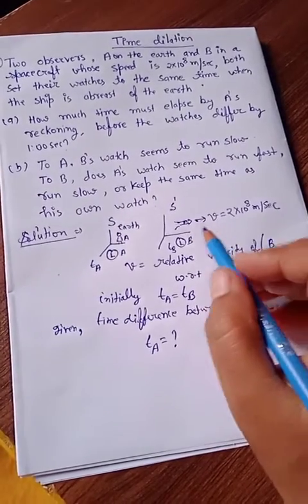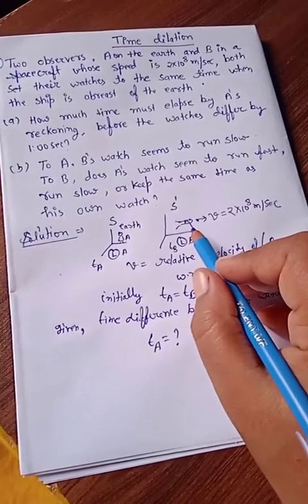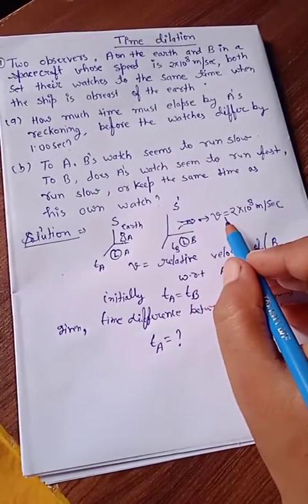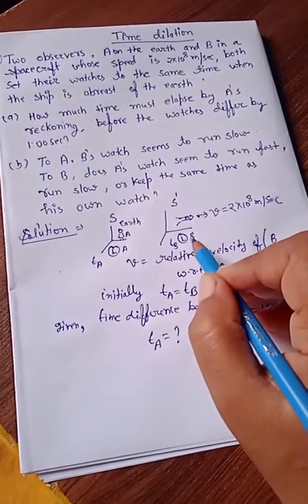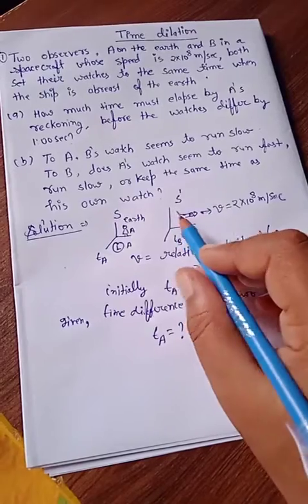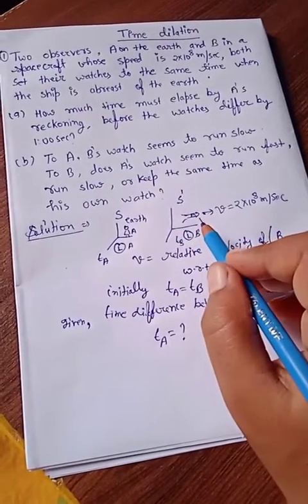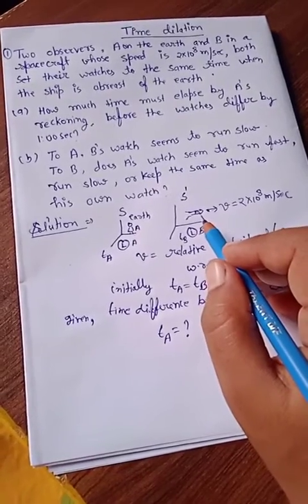Let's understand it. This is a spacecraft B, and it moves with velocity V. The time in clock B is a proper time because the S dash frame is the frame of the spacecraft.